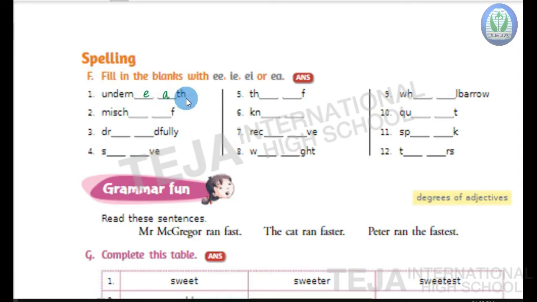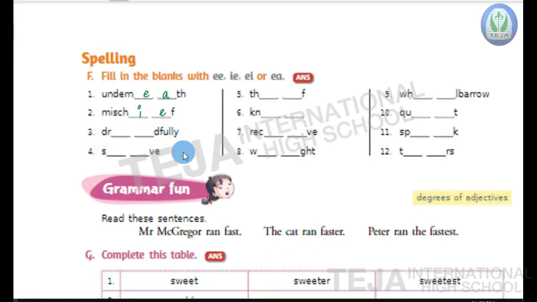Underneath, underneath. Second word, children. MISCH dash dash F. Mischief, that is mischief. Third one, children. DR dash dash D FULLY, that is dreadful.